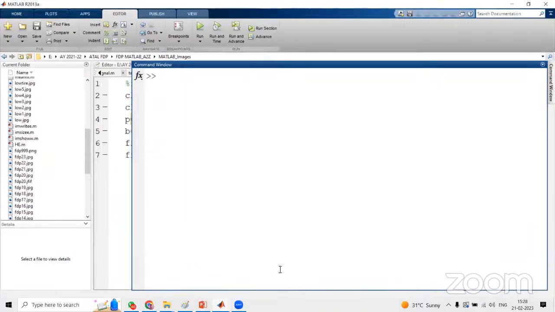Now suppose you want to read a matrix and display it. So A equal to some matrix I want to read. Let us assume capital A equal to, and always it should be a square bracket. Let us assume 2 comma 3 comma 4. This is the first row, terminated by a semicolon. Next, the second row, 4 comma 5 comma 6, terminated by a semicolon, then 6 comma 7 comma 8. Close the square brackets, enter.